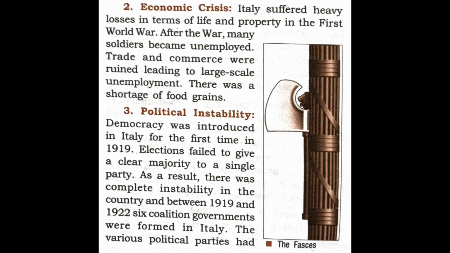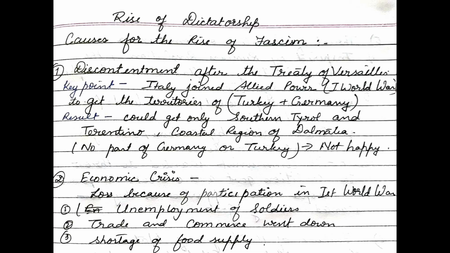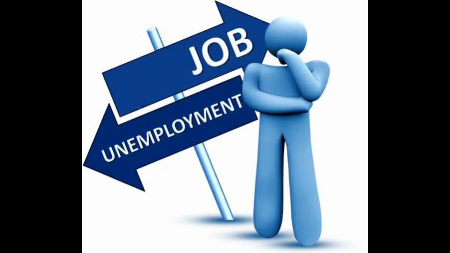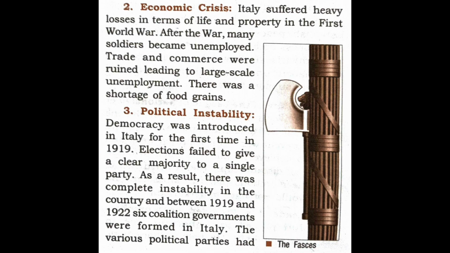Now number 2, that is the economic crisis. There was a loss because participation in the First World War gave no good result to Italy. There was now a large number of unemployed soldiers, and trade and commerce went down day by day, and that resulted in a shortage of food supply. We understand in a key point way that economic crisis results when trade and commerce go down. If the trade of the country is good, then obviously every welfare activity is done according to the needs of the people. So the government looks after everything for the people, like employment, trade, business and other facilities.